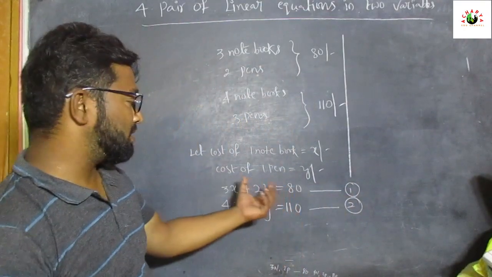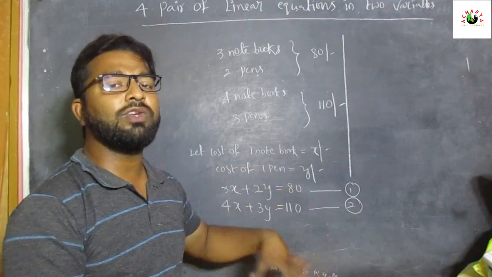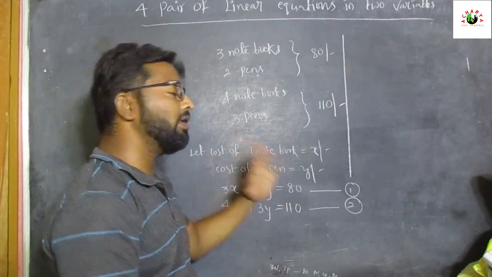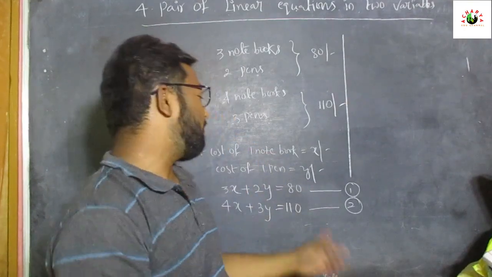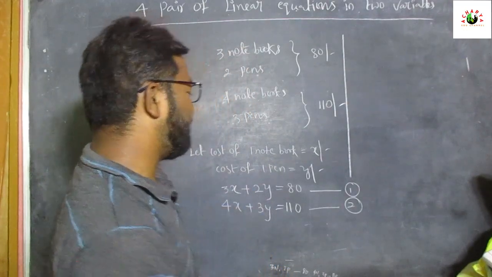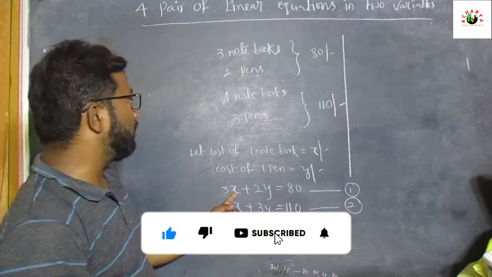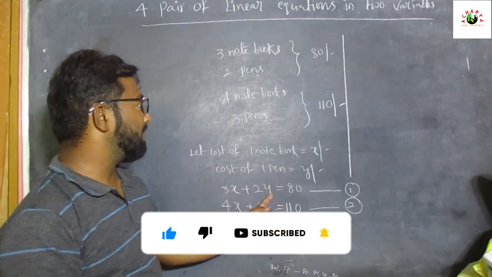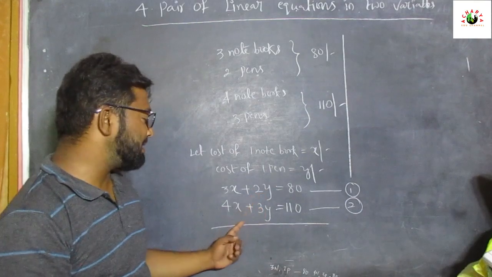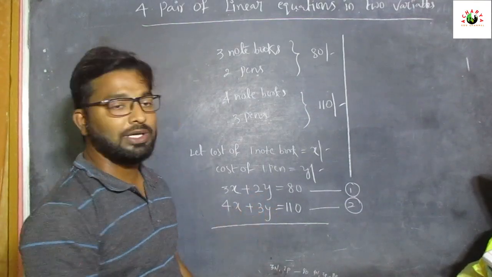So by using these two situations and these two variables x and y, how should we find the cost of one notebook and the cost of one pen? How many quantities are there? Here notebooks 3 quantities, pens 2 quantities. In this situation, notebooks are 4 quantities and pens are 3 quantities.